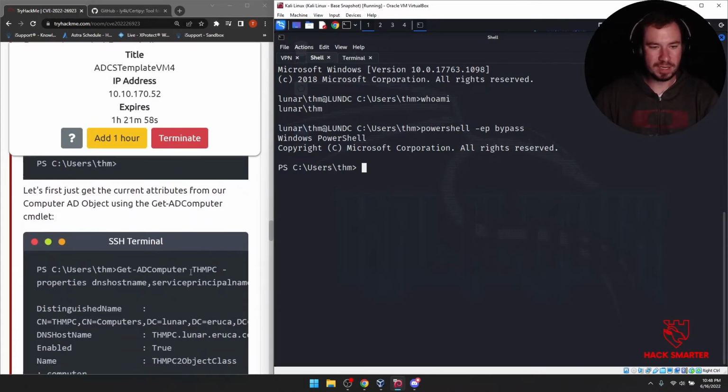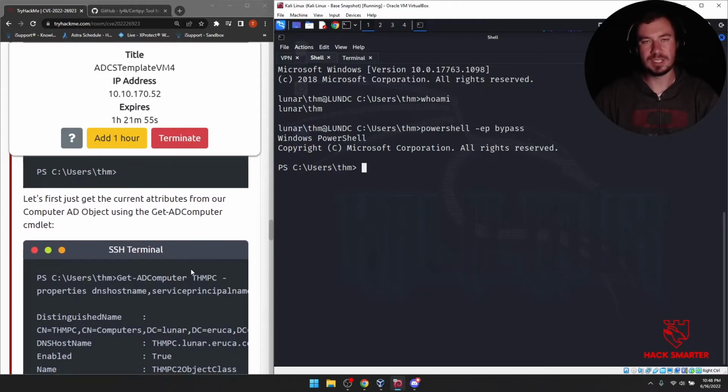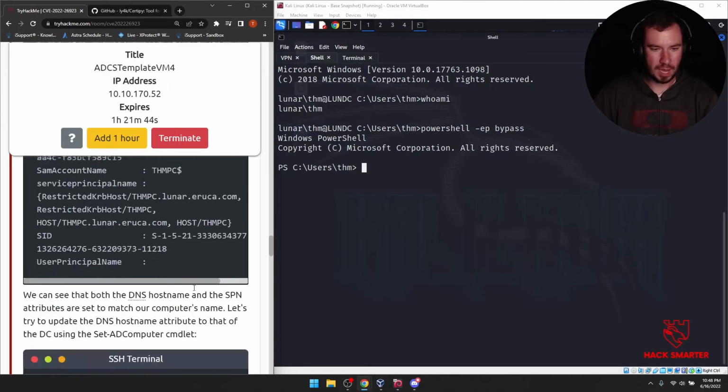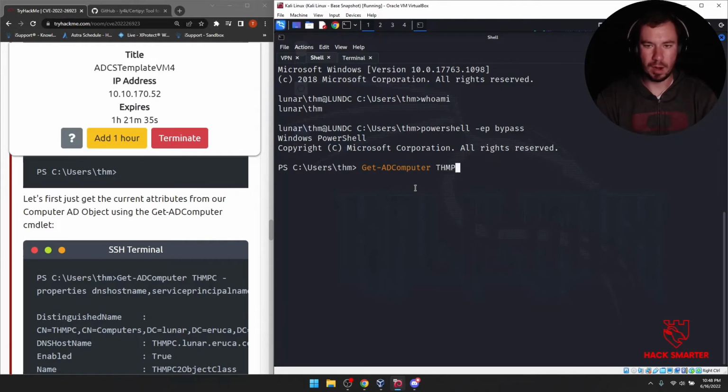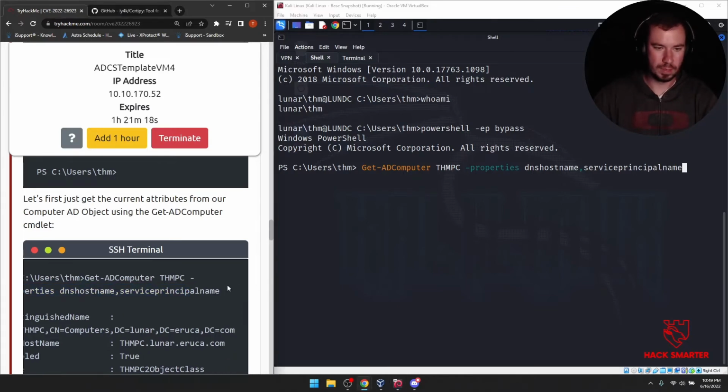And then this should look very similar to our enumerating AD stream that we did last night, because we're going to use some of those same commands here to get the information that we are looking for. I wish this automatically wrapped the text in these little boxes. Sometimes it does, sometimes it doesn't. But we're going to do Get-ADComputer, and we're going to look at our own computer, which is THMPC, and we want to look at properties, and then we specify the properties we want to see. So let's see, DNS hostname, and then the SPN or service principal name. Is there one more? Nope, that's all of them.